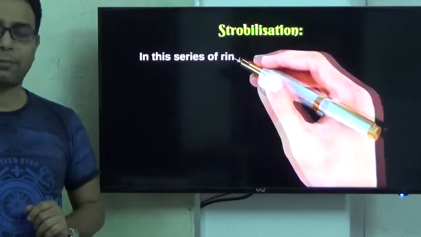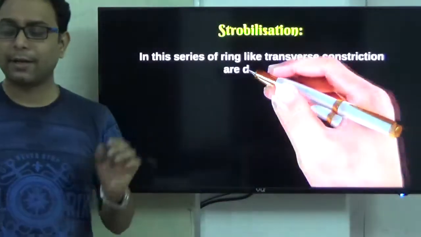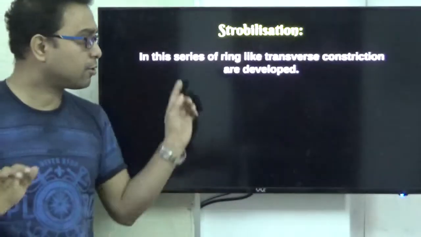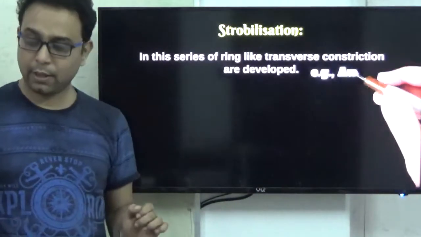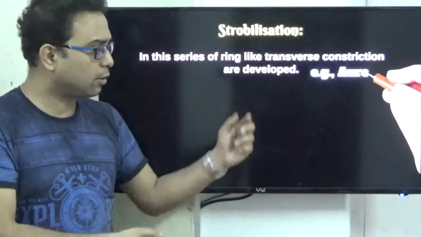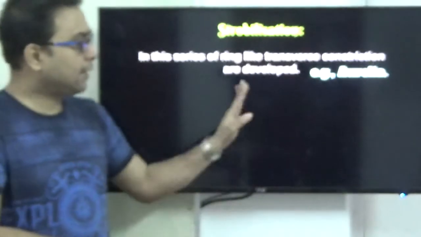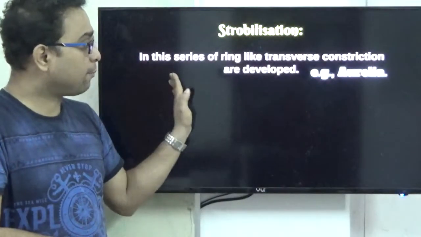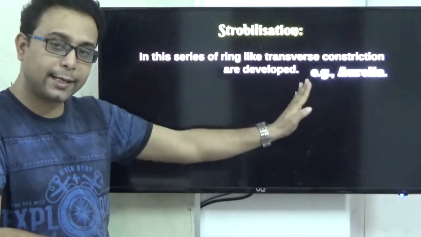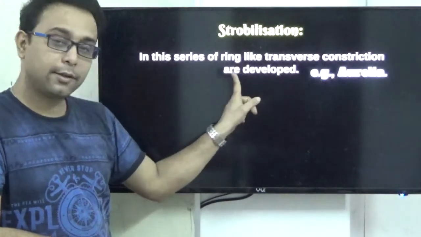What is meant by strobilation? It is ultimately a series of changes, where a series of ring-like transverse constriction points are developed in the organism, but not in all organisms. One particular organism is Aurelia. They exhibit this type, where a series of ring-like transverse constrictions are developed.